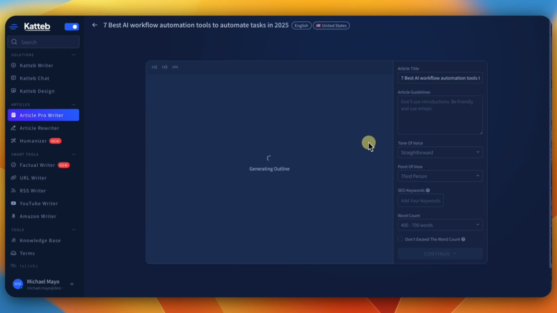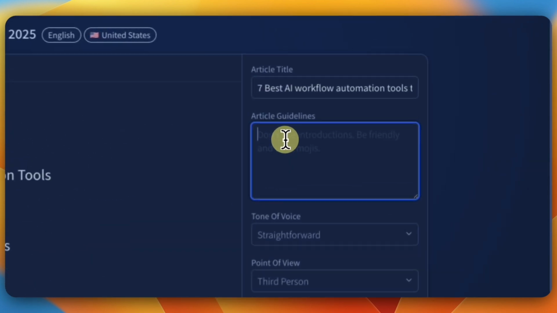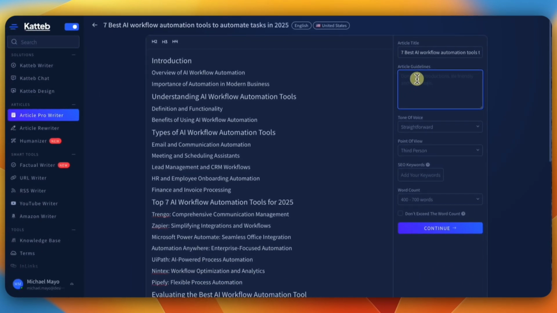The great thing I like about this, again, is that I use this with other tools. It writes really good outlines, and once you do all that, it goes here. It does the H2, H1, all that. So this is where you put your information in, and here we give it article guidelines. I use a certain script in here and then I add my keywords, and I get my keywords from NoWriter. So I would take this title, put it in NoWriter, and NoWriter will help me get some keywords to use.